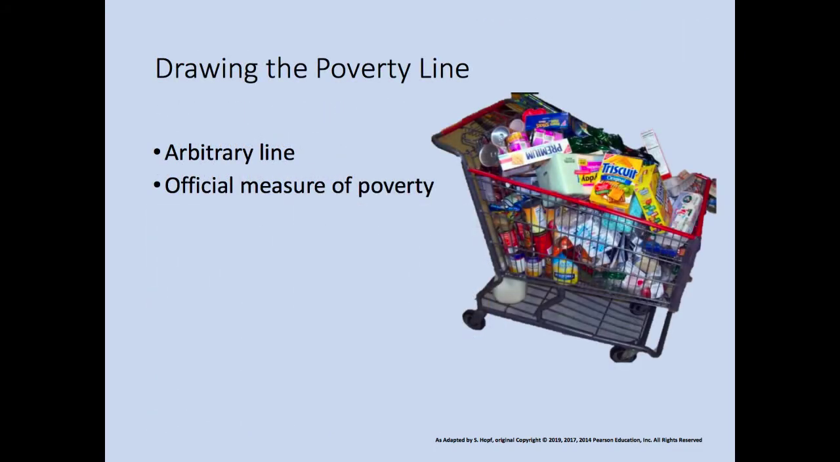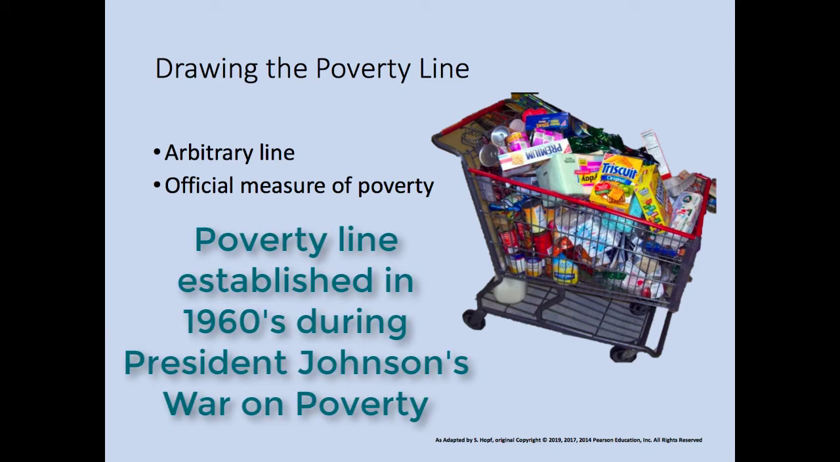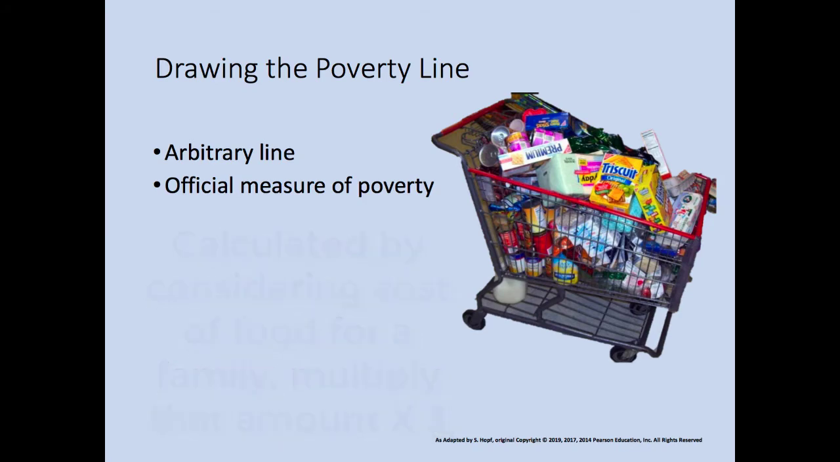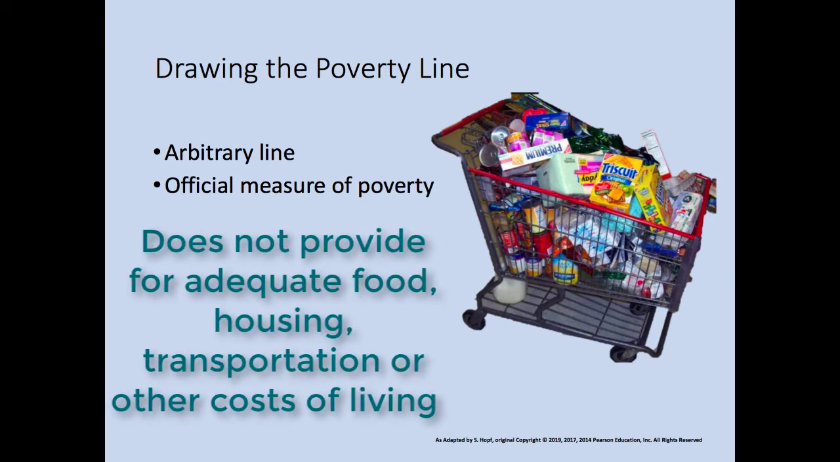The poverty line was established in the 1960s during President Johnson's War on Poverty. It was calculated by considering the food needs for an individual or for their family and multiplying that cost by 3. This is the official poverty line. It truly doesn't allow for adequate housing, food, and also for cost of living expenses, even at the most minimal level.